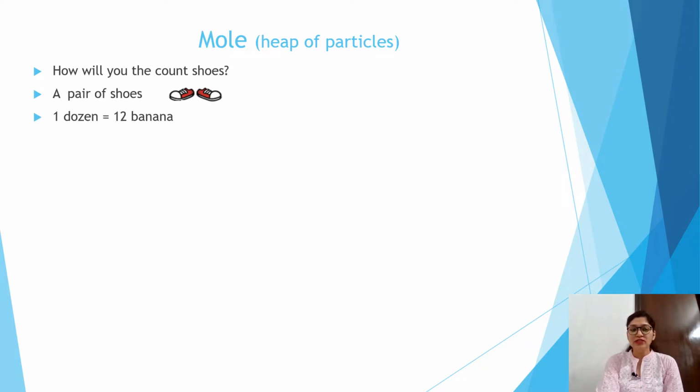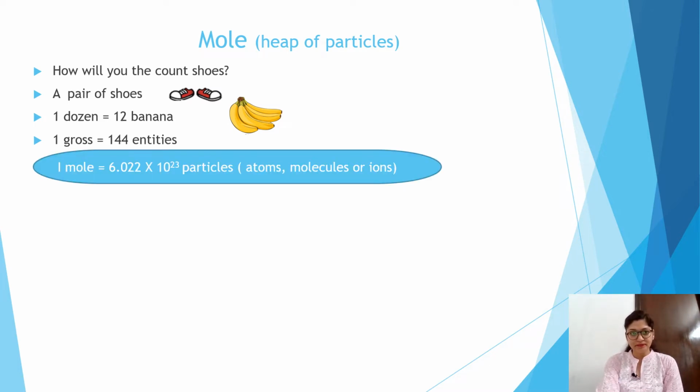And when you say a dozen of banana, then you will say 12 bananas. In the same way, gross means 144 identities. So these are all the units to count anything which is available in the market. In the same way, chemist introduced a dozen.